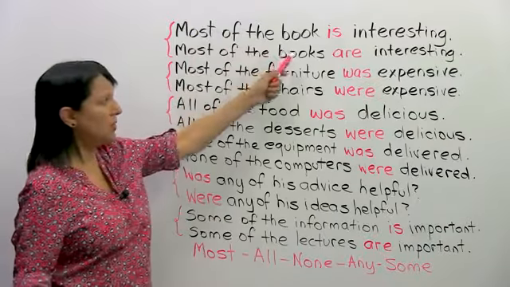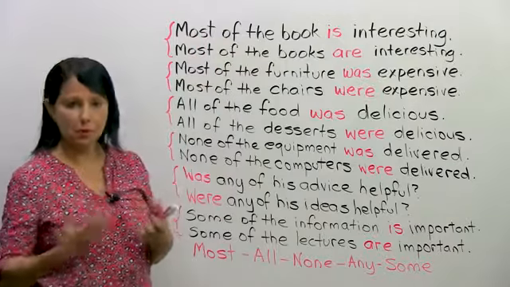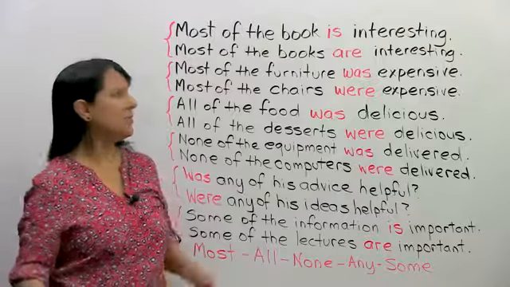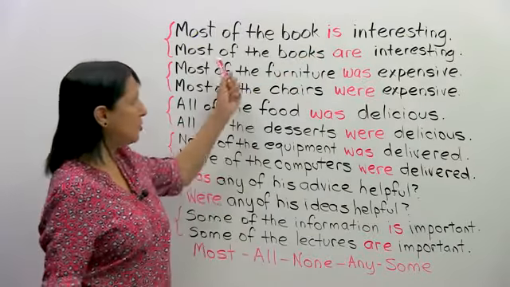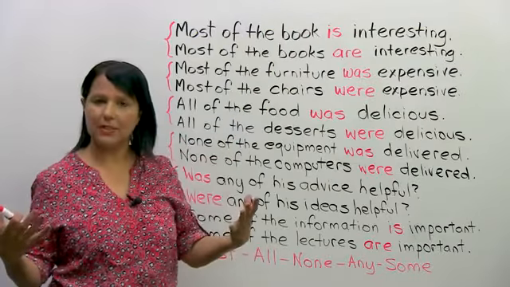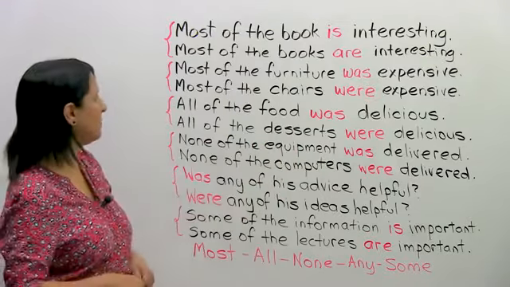Most of the book is interesting. So what followed the word most? The word book. And book is singular, so therefore we used a singular verb, right? Most of the book is interesting. Not all parts of the book are interesting, but most of the book is interesting, okay?